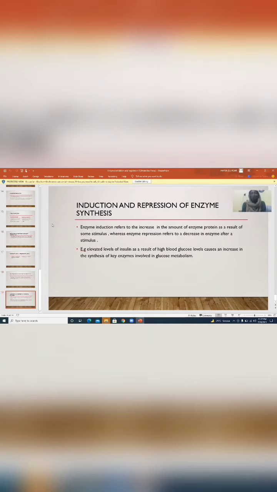For example, it may be regulated by exposure to drugs and environmental chemicals, which leads to an increase in metabolism. Elevated levels of insulin as a result of high blood glucose levels cause an increase in the synthesis of key enzymes involved in glucose metabolism.